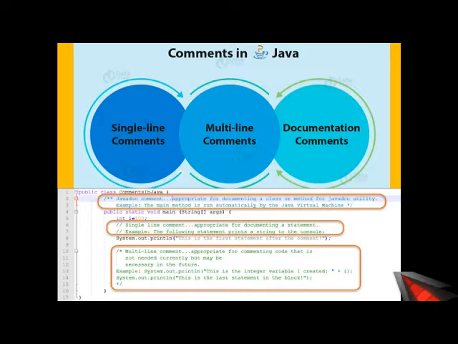A documentation comment is used to fulfill this requirement. The comment starts with a slash double star, as you can see in the first example, and then ends with a star slash. At the beginning there are two stars.